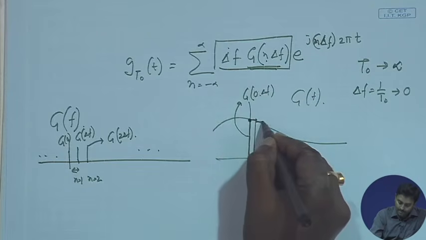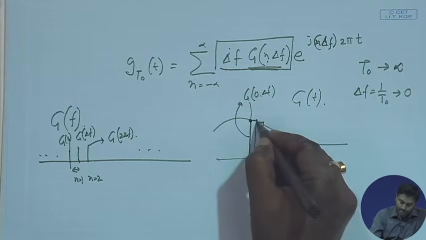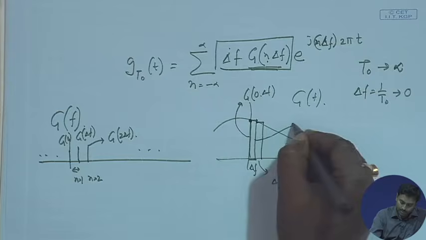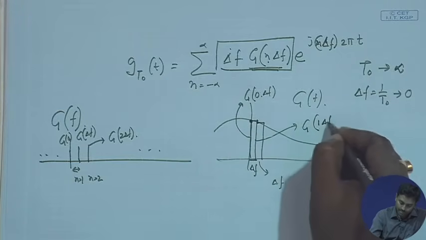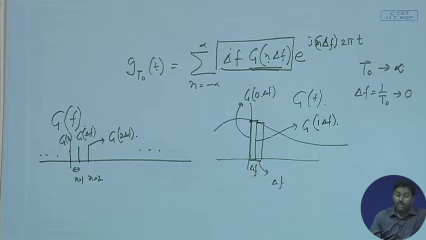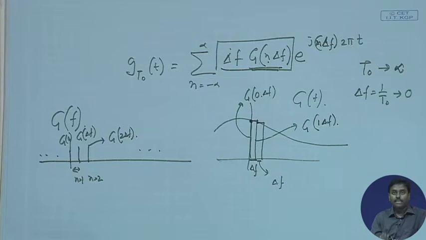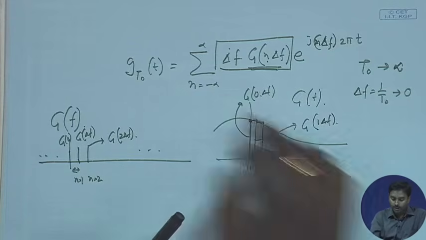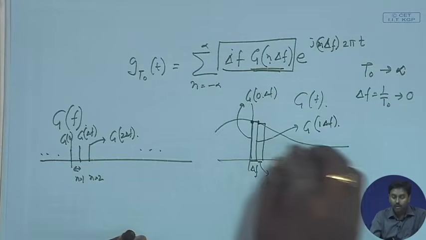The next part will be again del f, and what is this value? This value is g(1) into del f. So, it is almost like these small boxes, I am actually taking the area under that, okay, and I am adding all of these. Once I do summation, I am actually adding all these things,